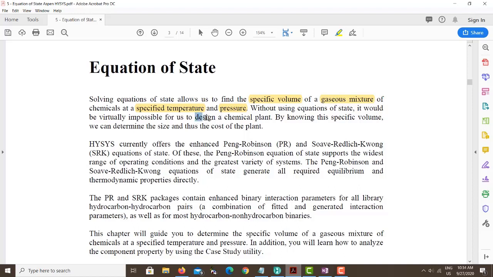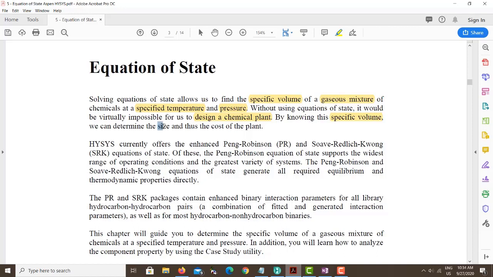To design a chemical plant, you need a real system. For a real system to apply, you must have a real equation of state. You cannot use the ideal gas equation for a real system. To design a chemical plant, you must need a real equation of state. By knowing the specific volume, we can determine the size and the cost of the plant.